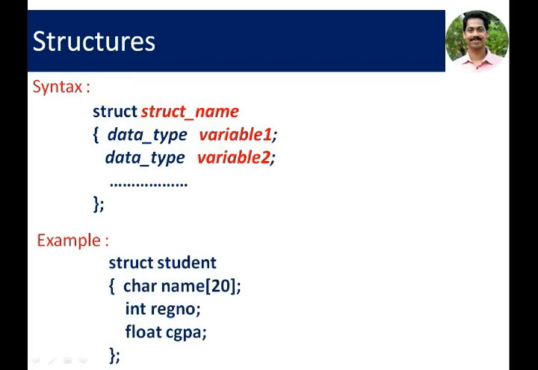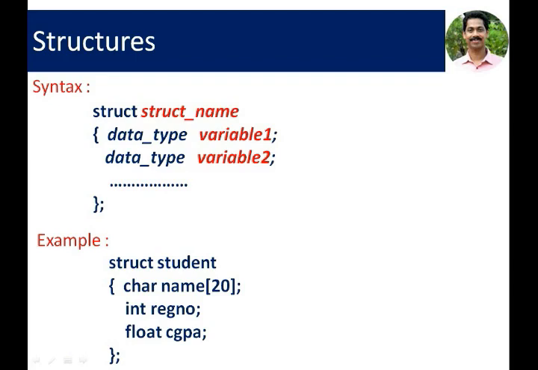Here, struct student. Student is the structure name. This structure name student is now a new data type in which we can store a name of 20 characters, a register number of integer data type, a CGPA of float.